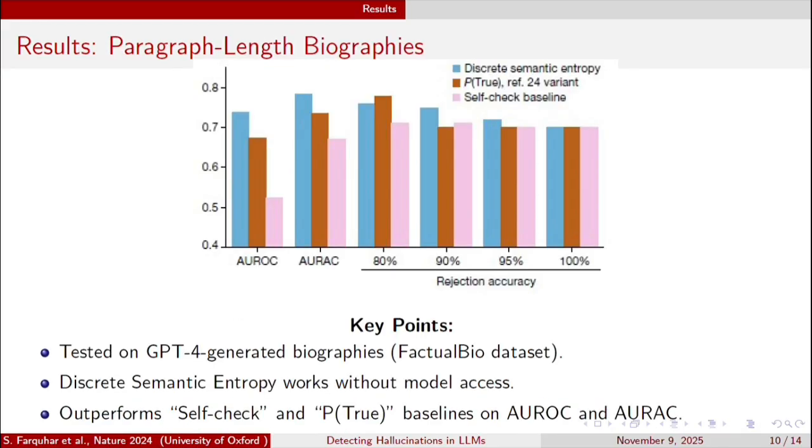And then they show the paragraph level. For the long-form GPT-4 biography, we see that discrete semantic entropy achieves both the highest AUROC and AURAC. The rejection accuracy curve shows that if we reject the top 20% most uncertain claims, the remaining answers' accuracy rises from about 70% to 80%. That means the method can effectively identify the unreliable parts of a text. So this is a big step forward for factual, trustworthy LLM outputs.